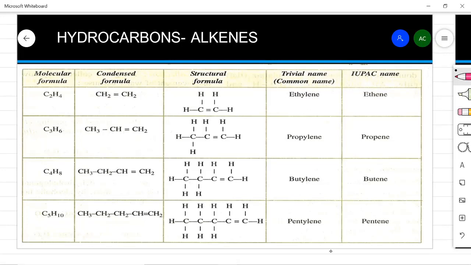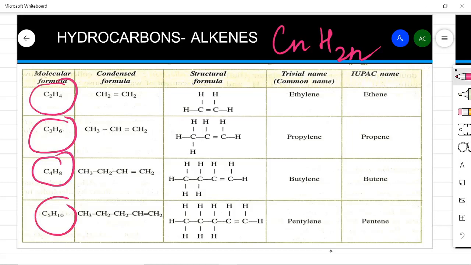Then this is the homologous series of alkenes with the general formula CnH2n. That means double hydrogen is there. For each carbon there is double the number of hydrogen, as you can see, C2H4, C3H6, C4H8, C5H10 and so on. And look at the condensed formula and the structural formula. This we have already seen in the first video. If you have not seen it, you can go back and see there.